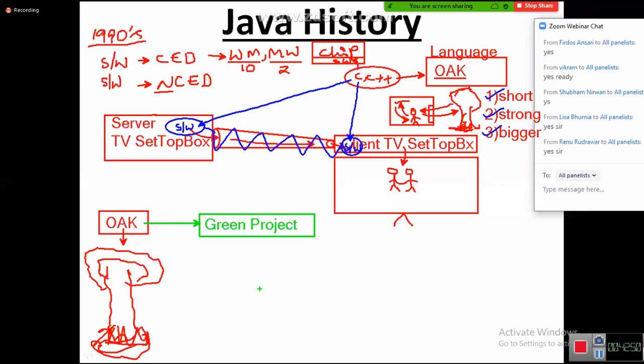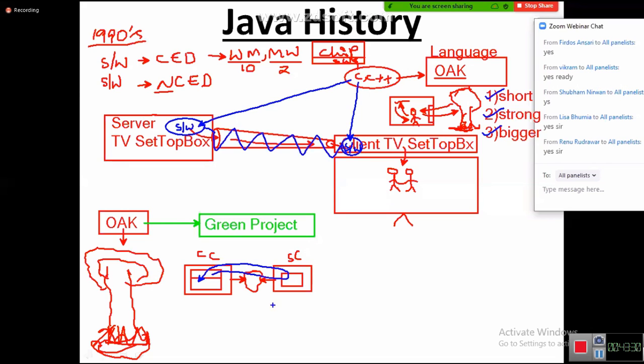Then days are going on. You know what happened in the market? Listen carefully. World Wide Web started emerging more. What is the meaning of World Wide Web? World Wide Web is nothing but two computers started connecting via the internet, via a network. Whatever data is available in the server computer is now shared with the client computer people. Client computer people open the browser and start downloading whatever content is available in the server computer, and they download and read it.